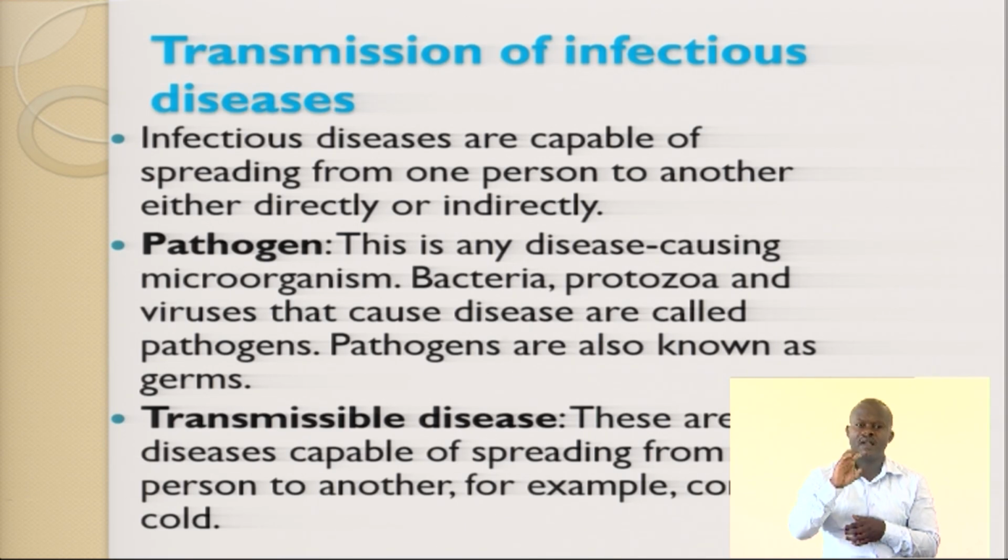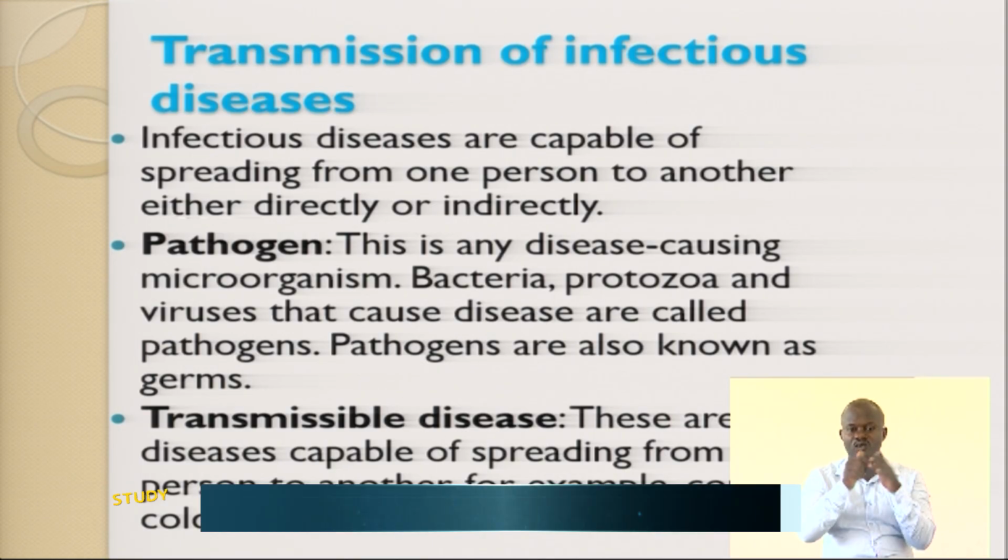Bacteria and viruses that can cause disease are referred to as pathogens. A disease-causing agent in biology is referred to as a pathogen. Pathogens are also known as germs, a common term. Germs are disease-causing agents. They cause disease to humans.